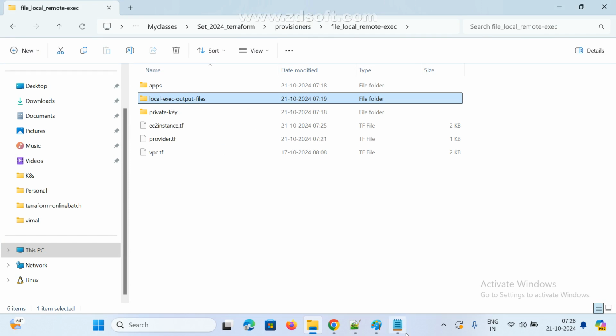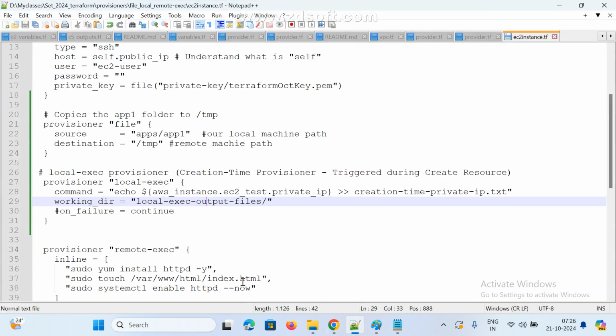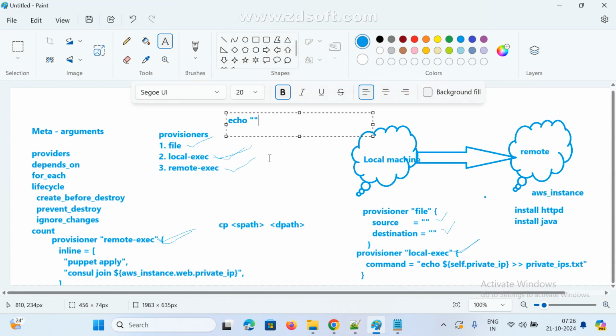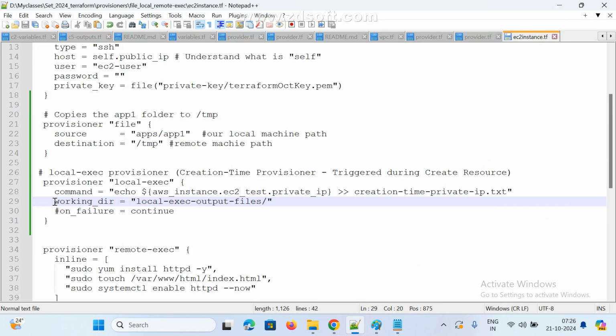So work directory, you know, right? In Docker also, if you want to create any directory, we use workdir, right? Working directory. Workdir means work directory. Here I have given the working directory. So this is the command. With the help of this command we can create files. And here I am getting some output, the public and private IP address. That IP address I am storing here.